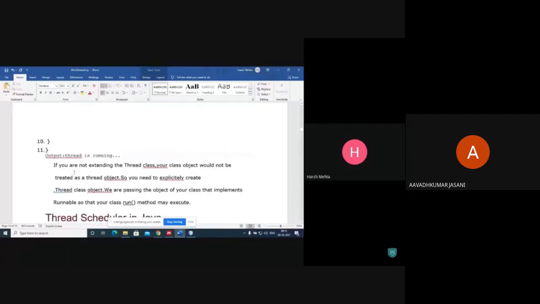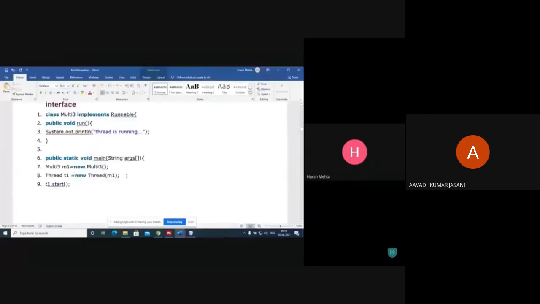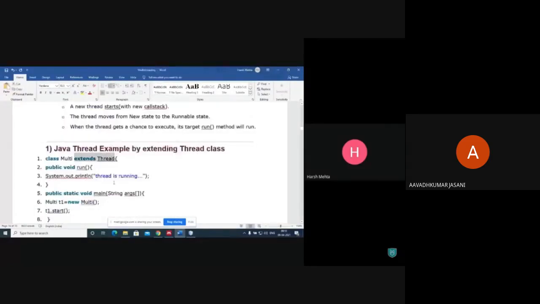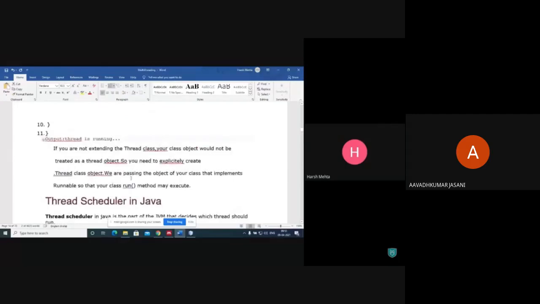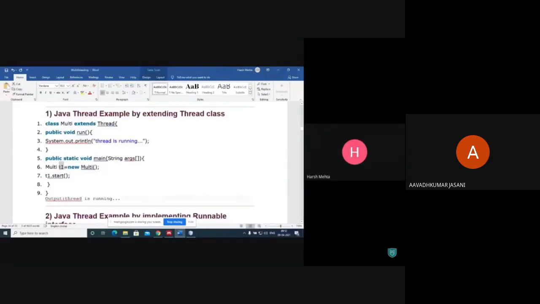Now you see, if you are not extending the thread class, your class object would not be treated as a thread object. In the previous method, if we are not extending thread class here, the class object we are creating won't be treated as a thread object.